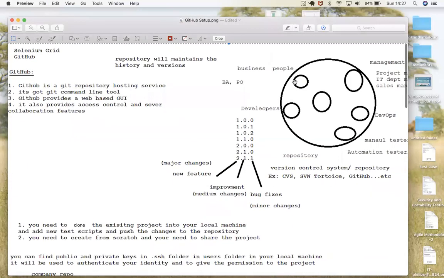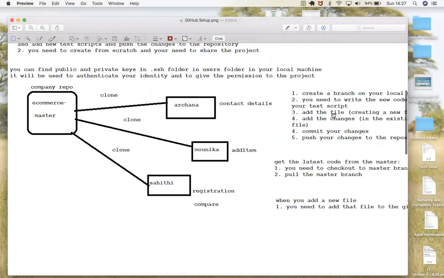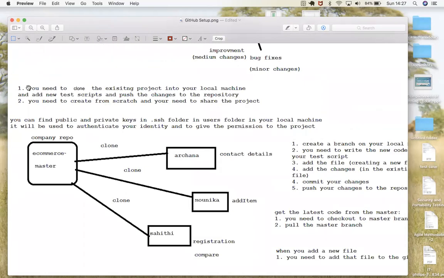Say this is a company repository server. In that server you'll have the company repository, e-commerce. There will be branches actually. The master branch is the latest one. The master branch code will always be deployed to production. It's a company repository.